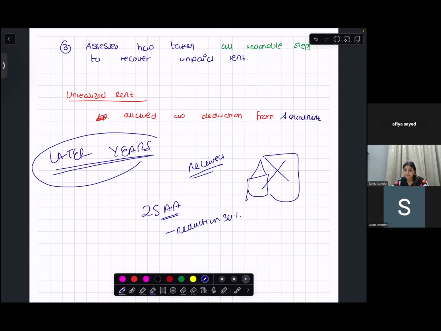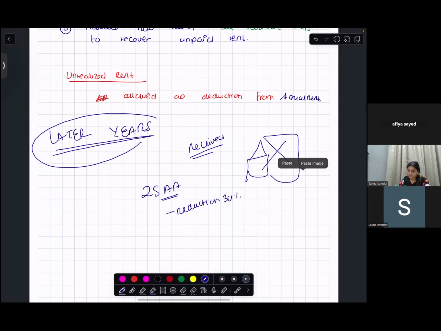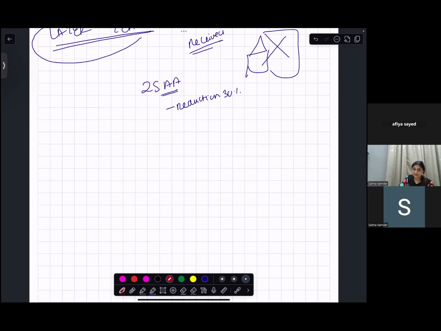Okay, fine. Then there is one provision that is called arrears of rent. What is the meaning of arrears of rent?